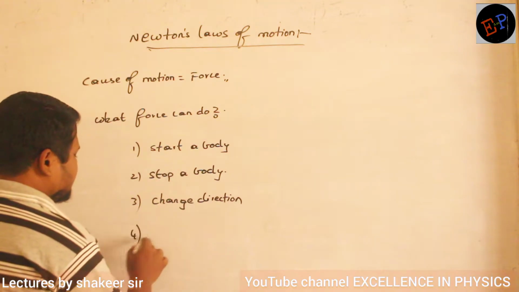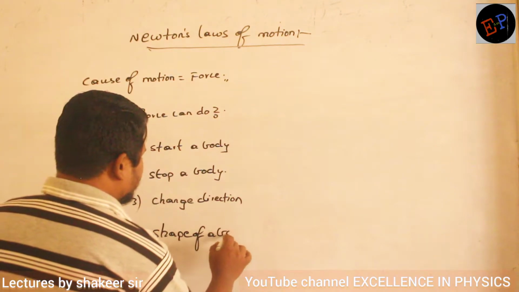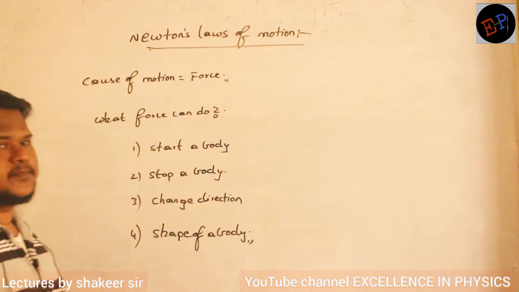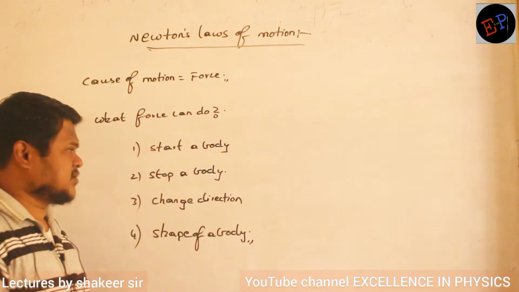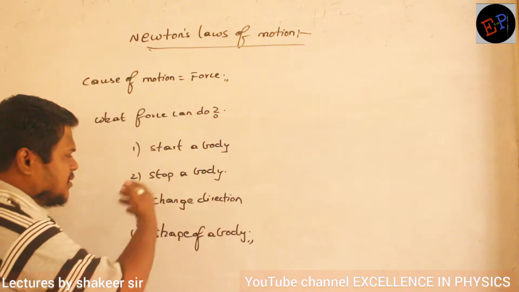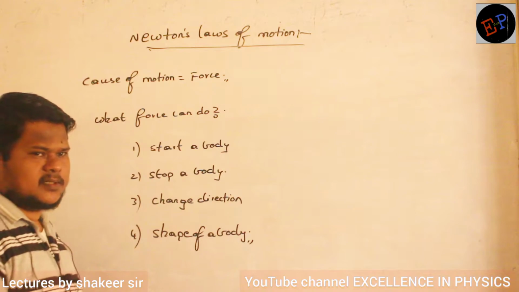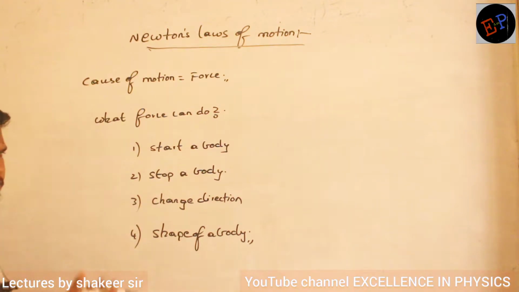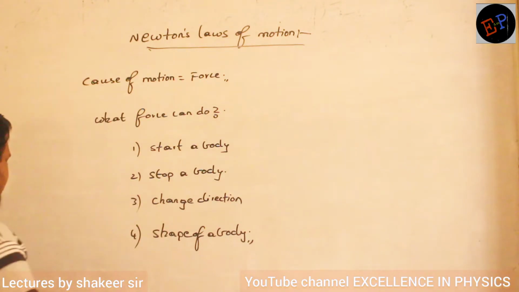Similarly, to change the shape of a body also I require force. So these are the different advantages of force. That is, it can accelerate a body, it can decelerate a body, it can change the direction of a body, and it can change the shape of a body also. Then there are basically four types of forces existing in the universe. What are the four types of forces?